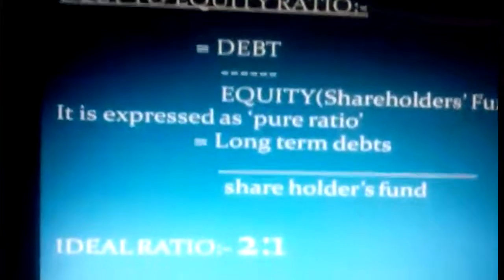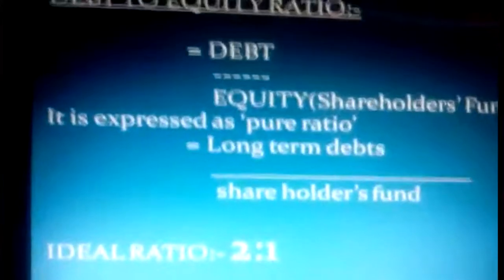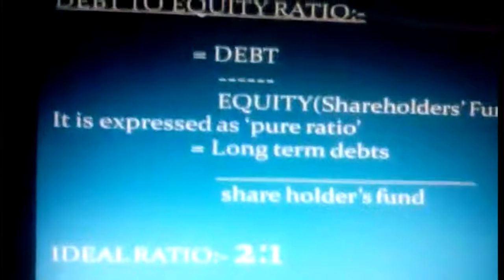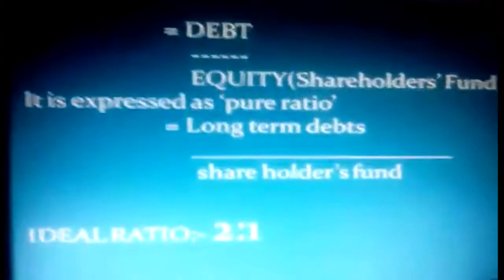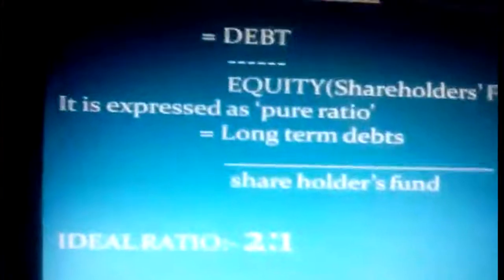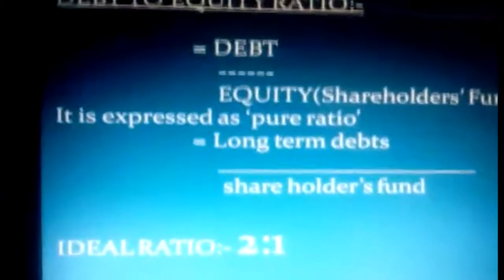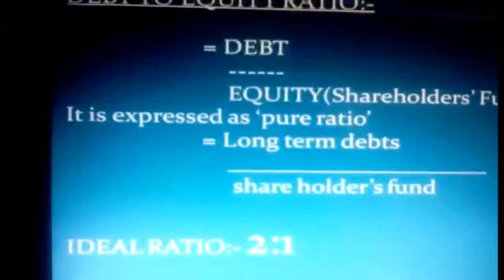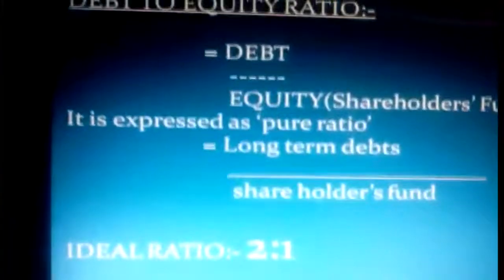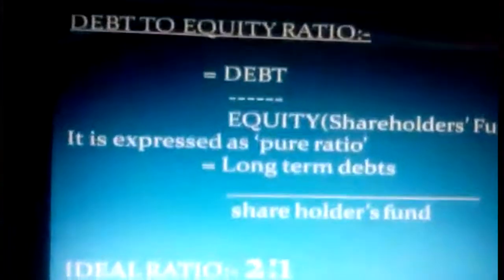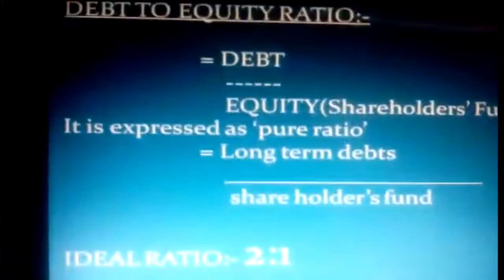Debt is nothing but long-term debts divided by shareholders' fund. What is the ideal ratio? 2:1. We discussed earlier the current ratio and liquid ratio. The current ratio, as we know, is 2:1, then the liquid ratio is 1:1. Similarly here, the ideal ratio for the debt to equity ratio is 2:1. That is the idea.